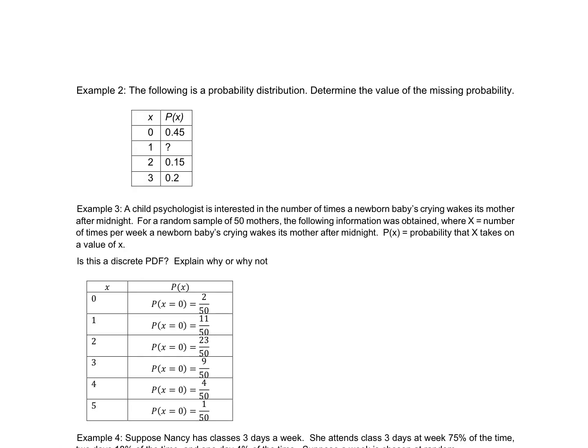All right, so if I tell you on example 2 that this is a probability distribution, we know it has to add up to 1. So therefore, you can find the missing value. So this is 0.2. Example 3, a child psychologist is interested in the number of times a newborn baby's crying wakes its mother after midnight. For a random sample of 50 mothers, the following information was obtained. Is this a discrete probability distribution function? No, because it can get divided